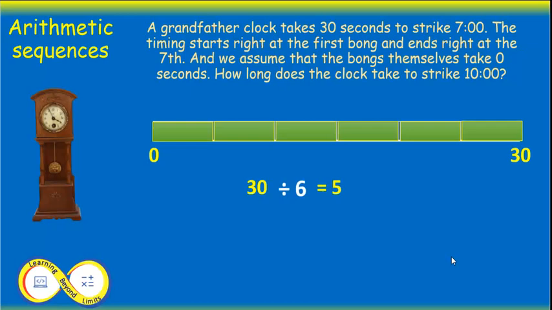To sum it up, the tricky part, it's not the bongs that take time. It's the intervals between the bongs. Between 7 bongs, there are 6 intervals. If 6 intervals take 30 seconds, then each interval takes 5 seconds.